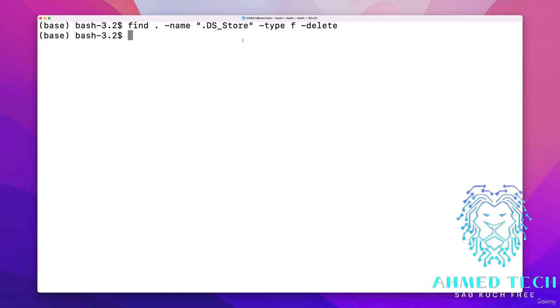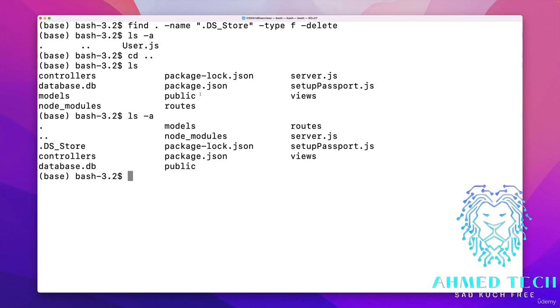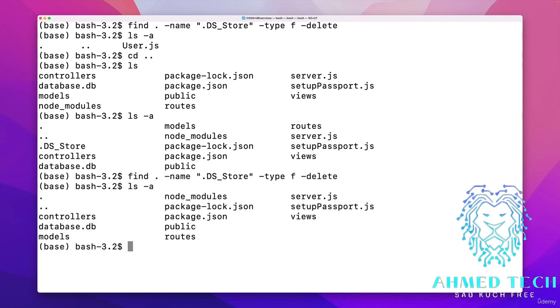Okay, so I just ran the command. Although I did run it in the wrong directory, I was nested down one layer. So let me try it again. Okay, so now there's no .DS_Store file in here. And if I look in the, where else was one? The routes folder, there's no .DS_Store here. And presumably, however many nested layers of .DS_Stores I have, all the way down 10, 20 folder levels, they'd all be removed.